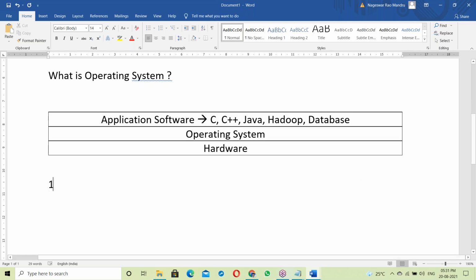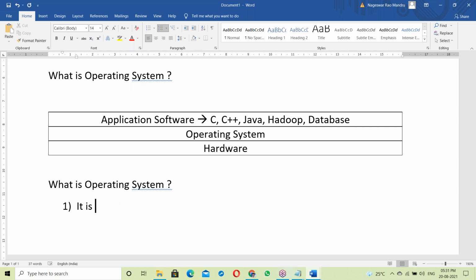So what is an OS? What is an operating system? The simple answer is that it's a platform. The OS is a platform where we can run all the application softwares.